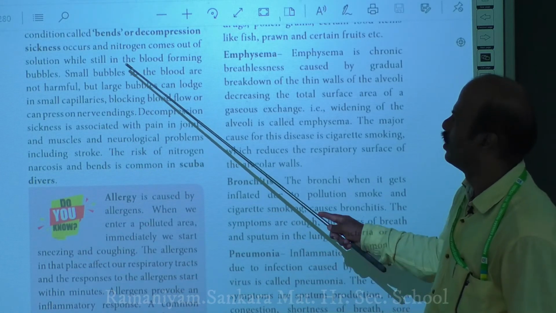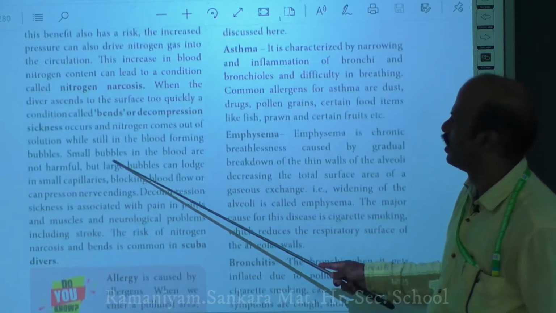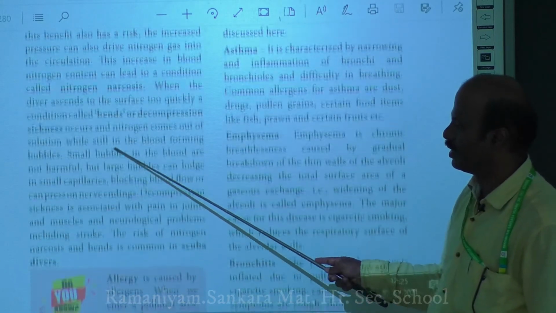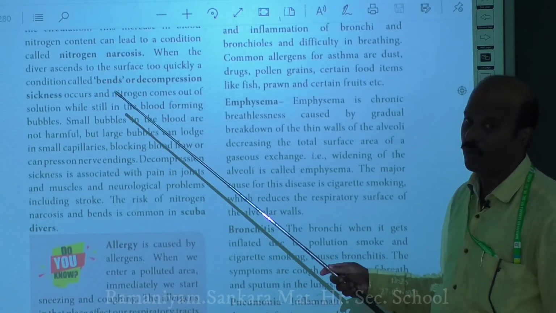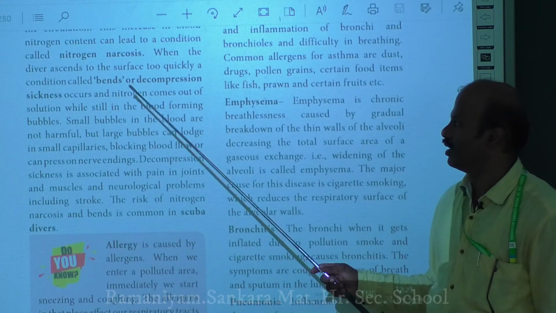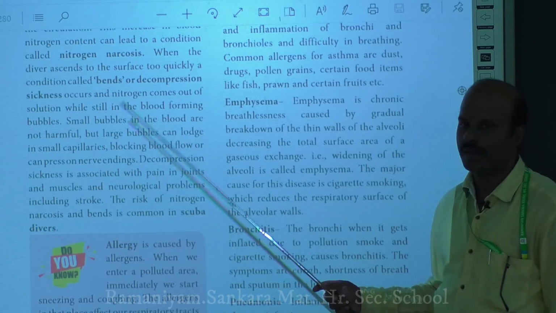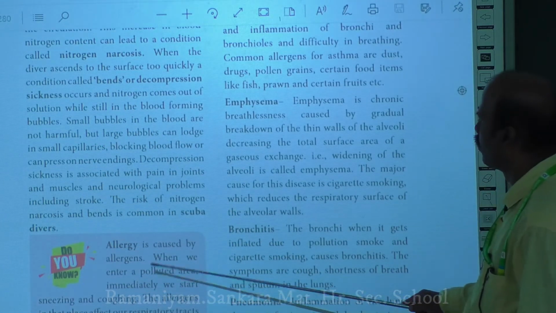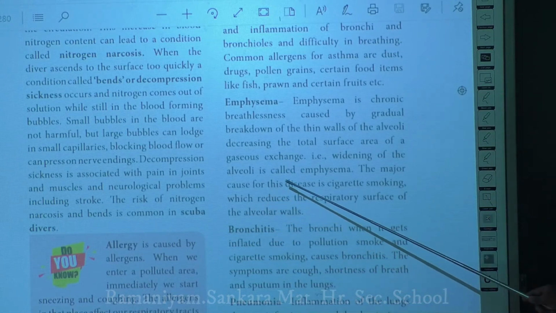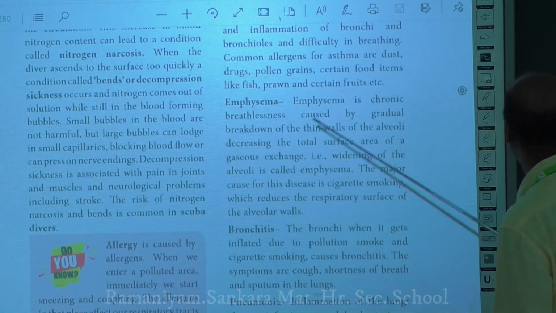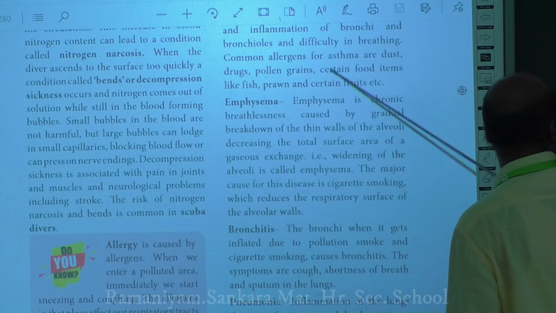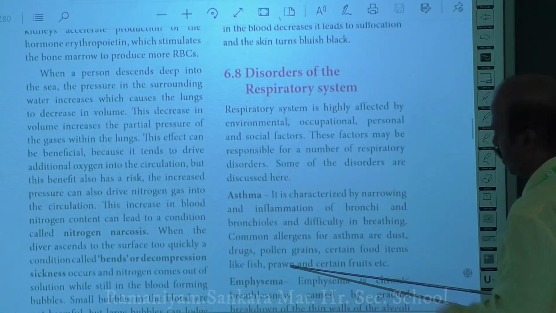So it is better to avoid going deep into the sea often, so that you can avoid this type of decompression sickness, or bends. So that's all about the problems associated with your oxygen transport. Next we'll move on to the disorders of your respiratory system.